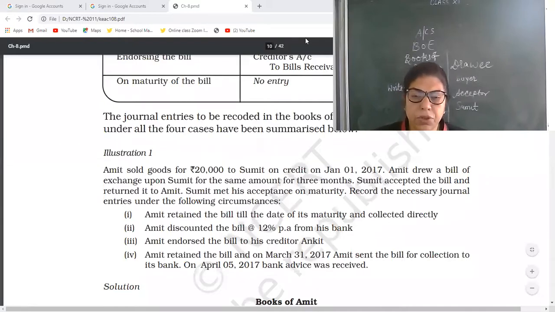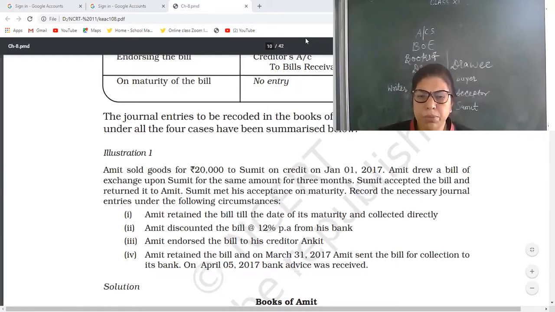Endorse means transfer the bill. Discounted means get the early payment, before the maturity, get the payment. And endorse means transfer the bill.